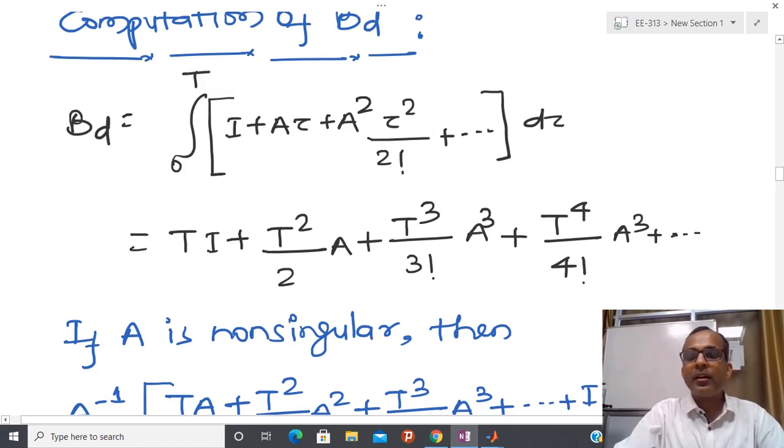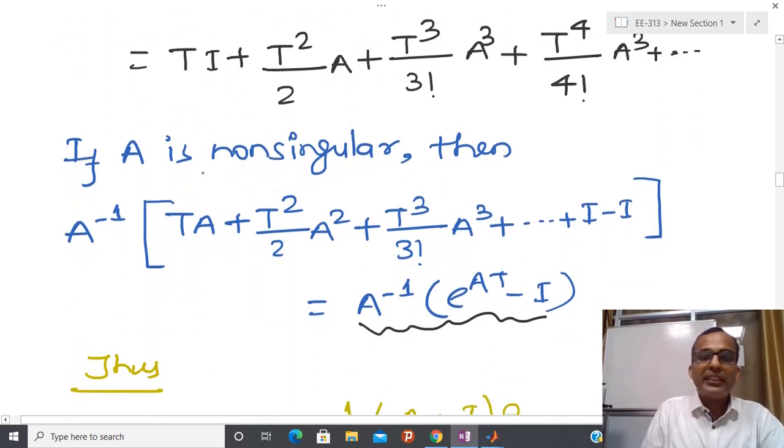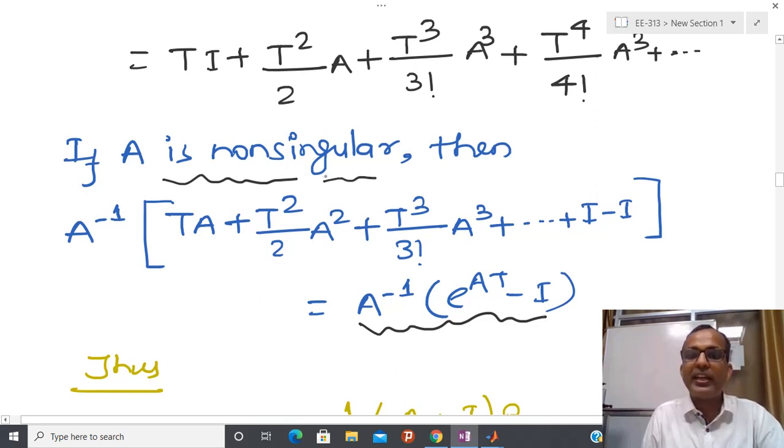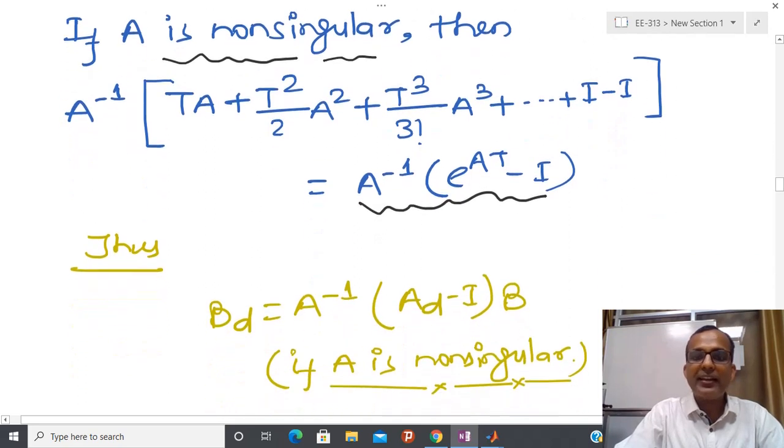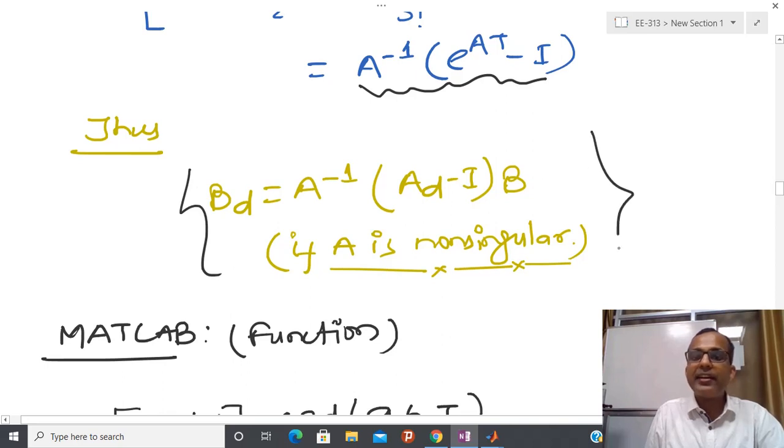Most of the time in various systems the matrix A is non-singular, so I can represent this whole Bd in this form. And finally, from here you can see that I can represent Bd as A inverse (Ad minus I) times B, if A is non-singular. In this way I can recover Bd.